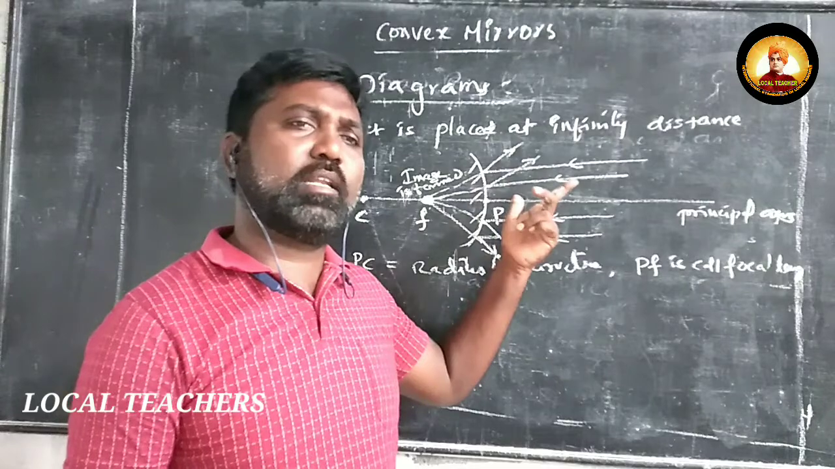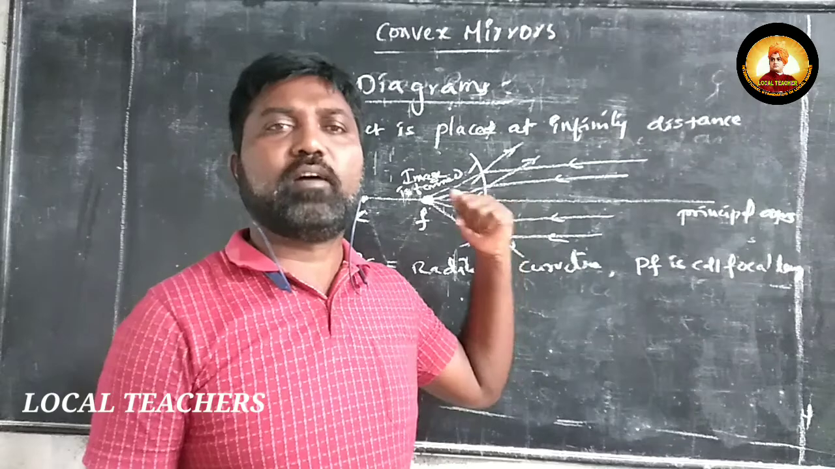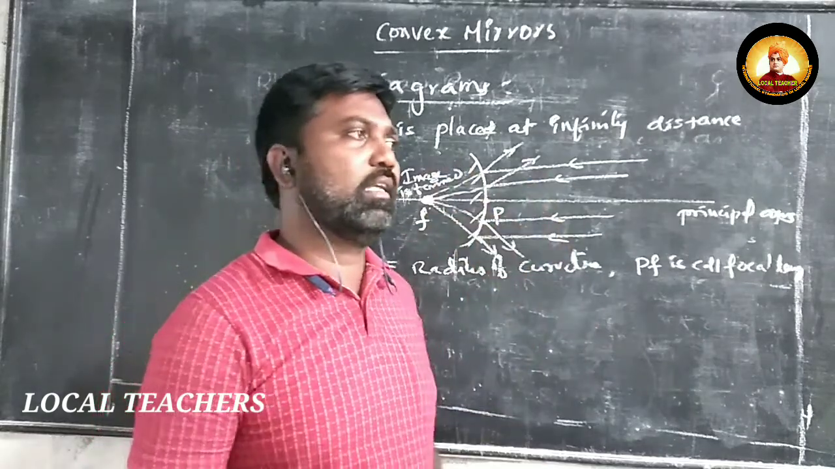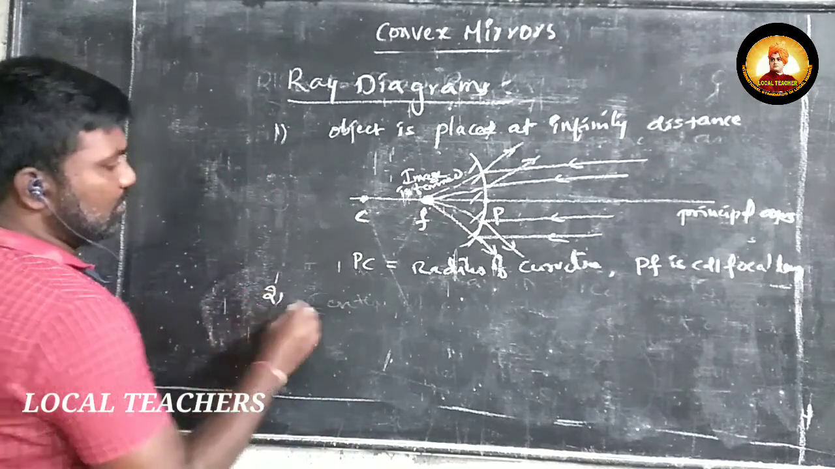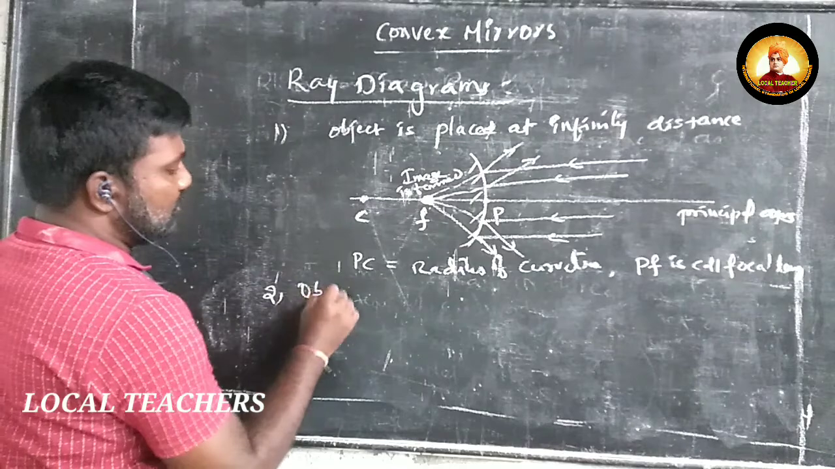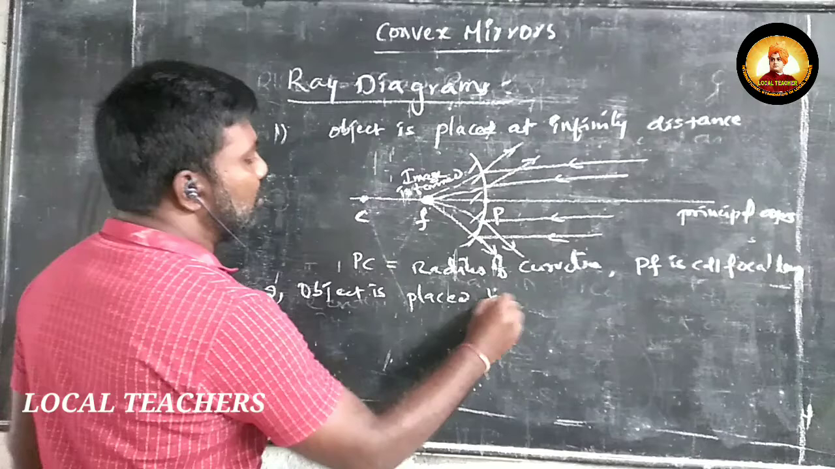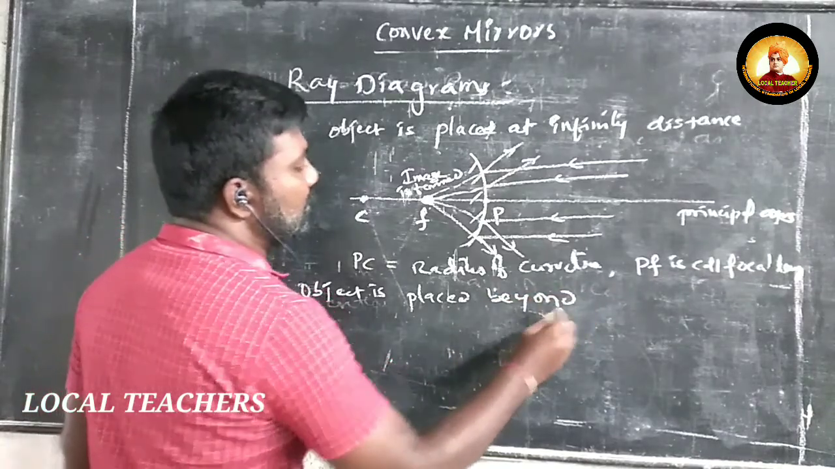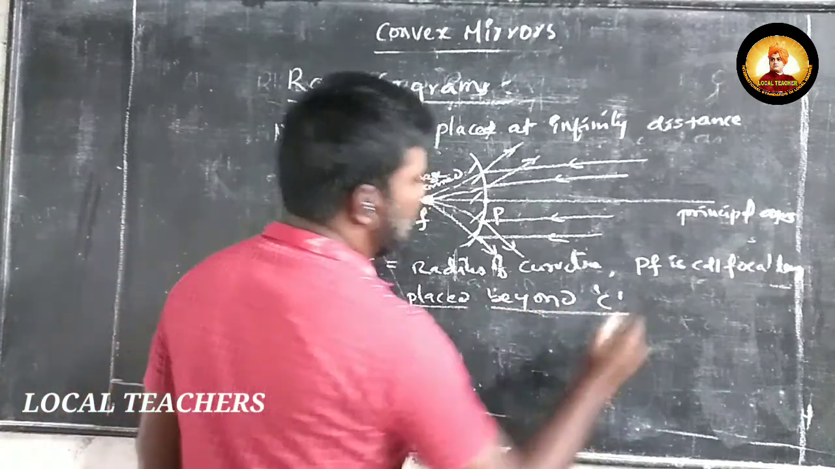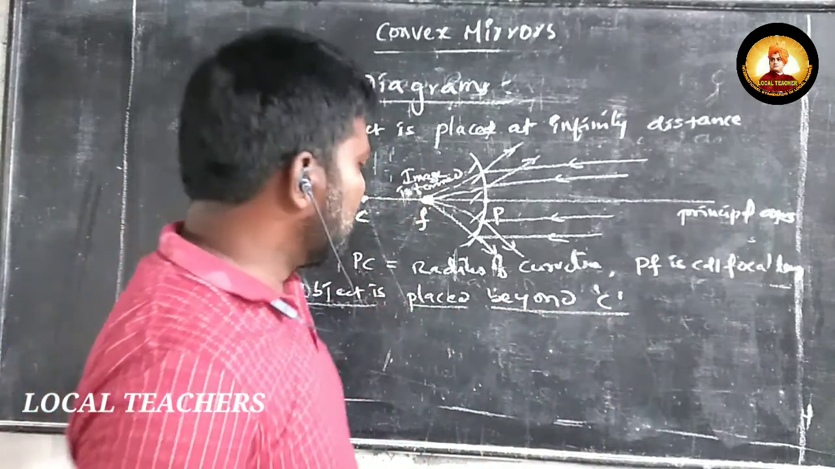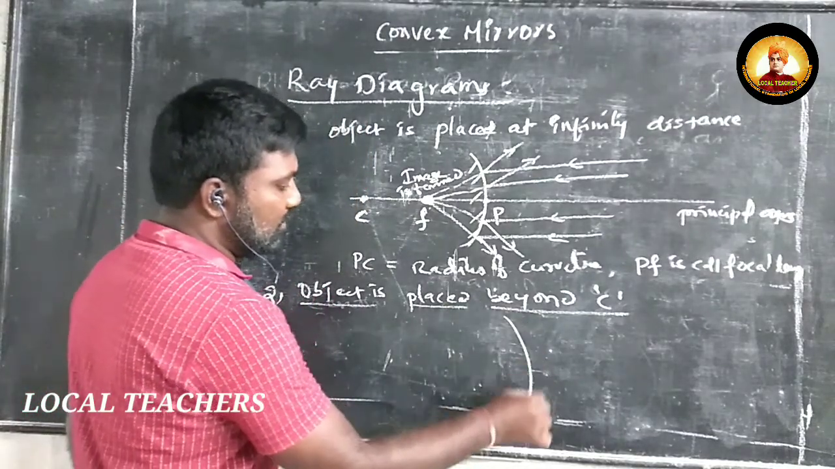In case of a concave mirror also, when the object is at infinity, the image is formed at focus only. Next we go for the next position, when the object is placed beyond C, that is nothing but the center of curvature.